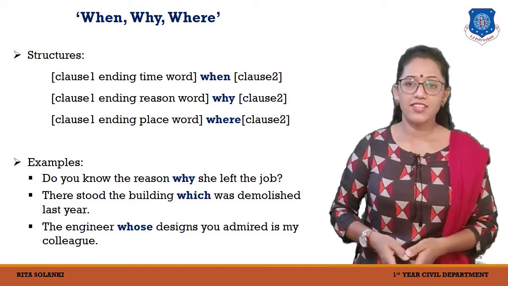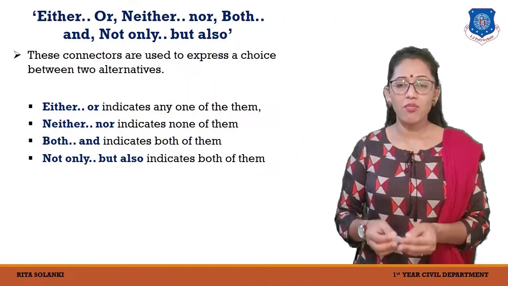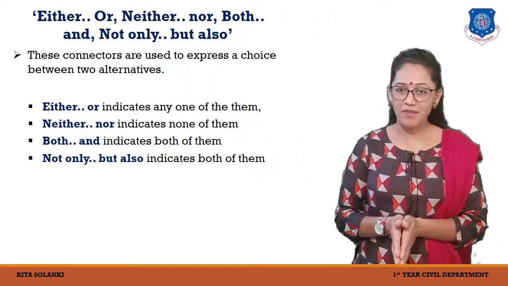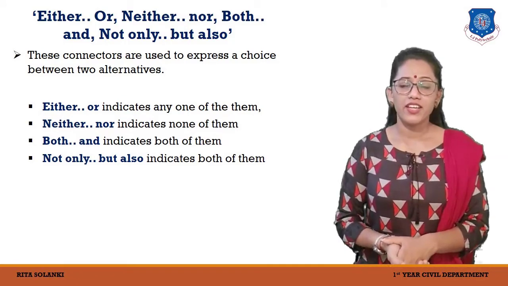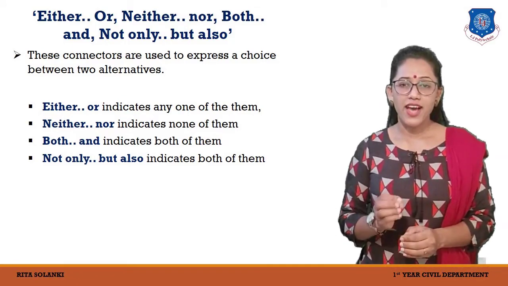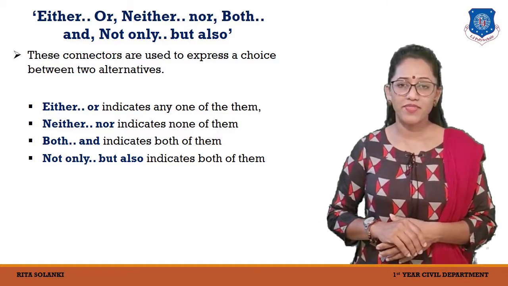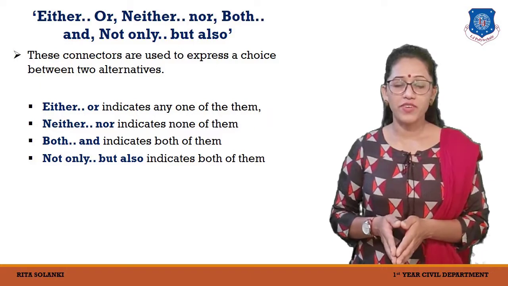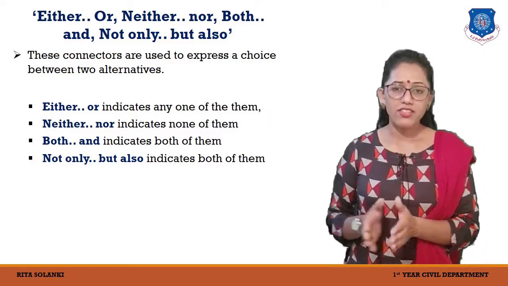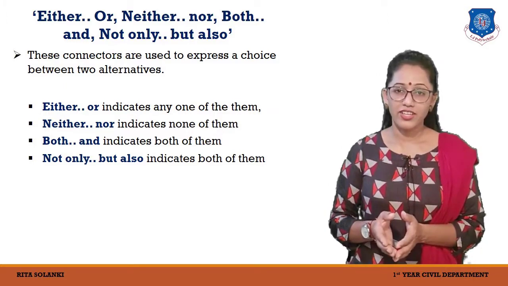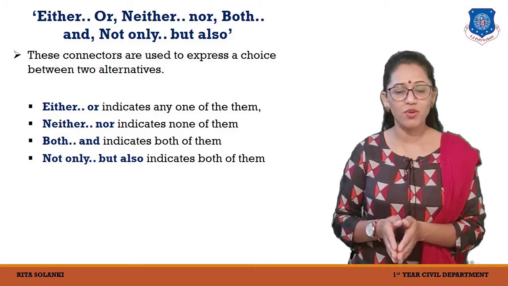Next and the last set of connectors is either or, neither nor, both and, not only but also. These 4 different connectors show that we have to choose from 2 choices. Yes, 2 alternatives. When we have that, at that time we can make use of these connectors. Which connectors? Either or, neither nor, not only but also, both and.